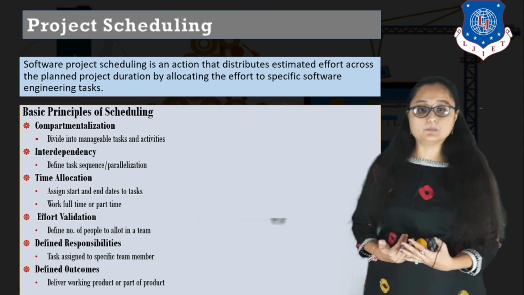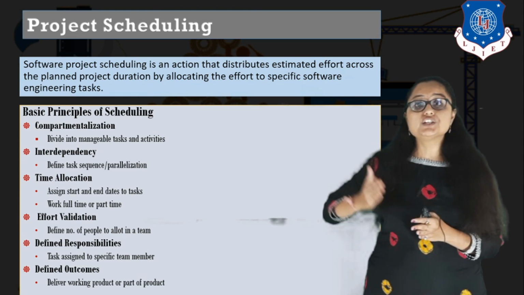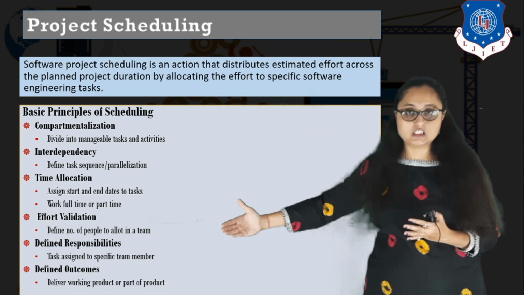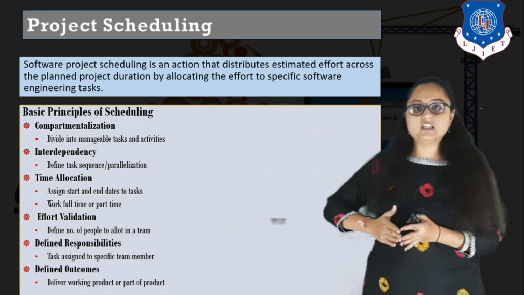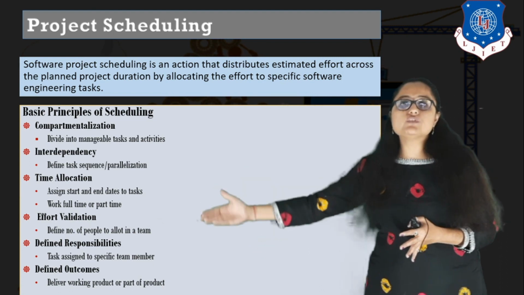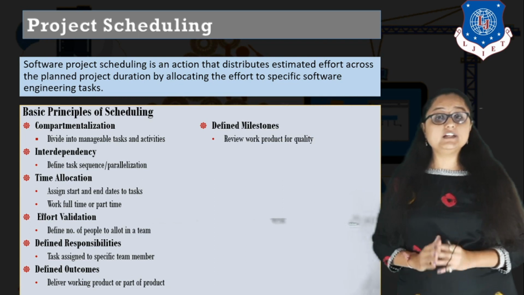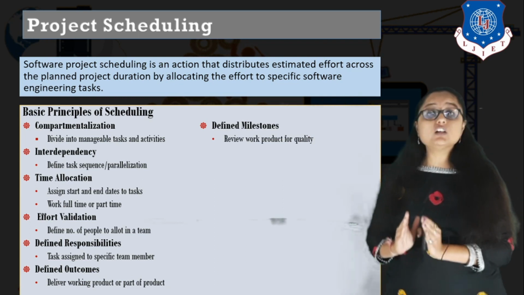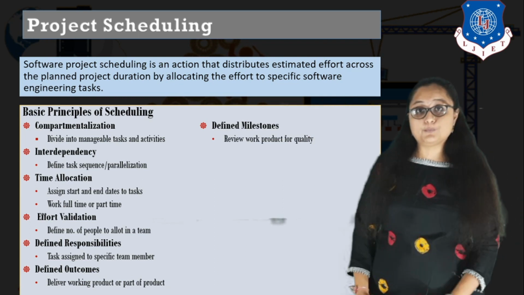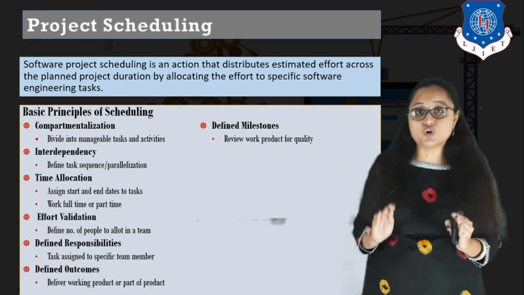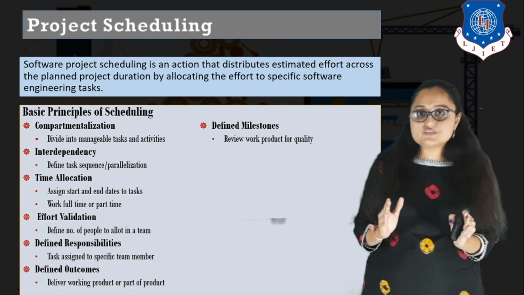Defined outcome. That means what are the different work products after completion of the task. Okay, so it means if you are completing these 5 tasks, what is the work product after this? And the last is defined milestone. After you get a work product and after you review the quality of that work product, is it satisfactory?